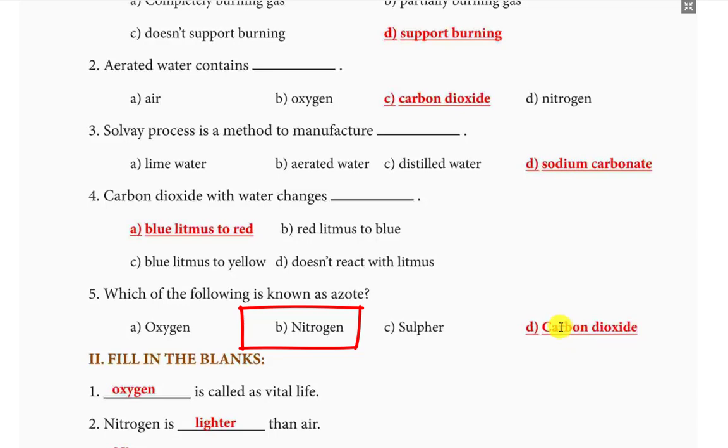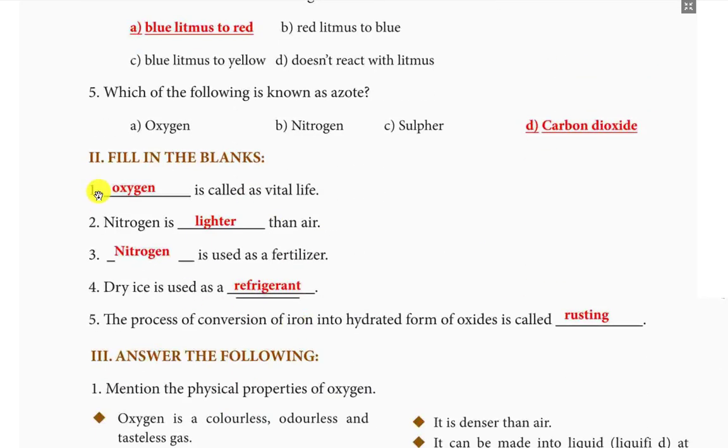Answer is nitrogen. Fill in the blanks. First one, dash is called as vital life. Answer is oxygen. Nitrogen is dash than air. Lighter. Third one, dash is used as a fertilizer. Nitrogen.